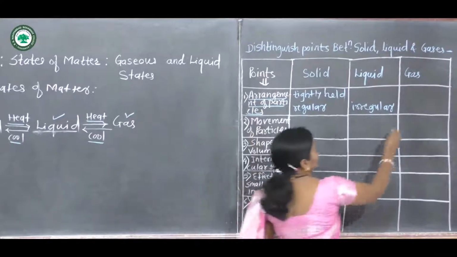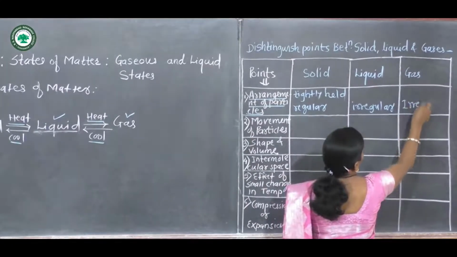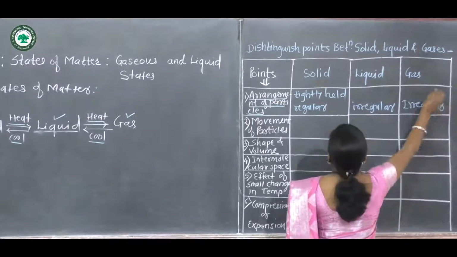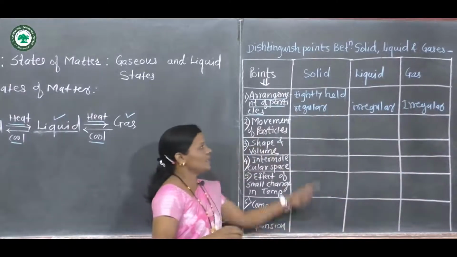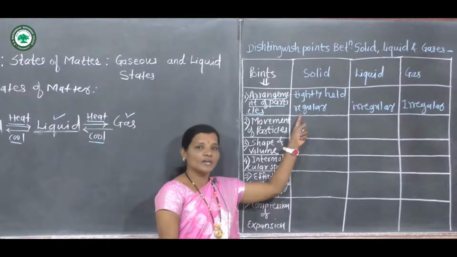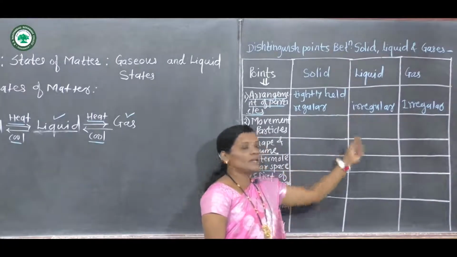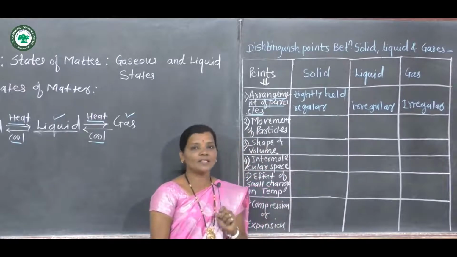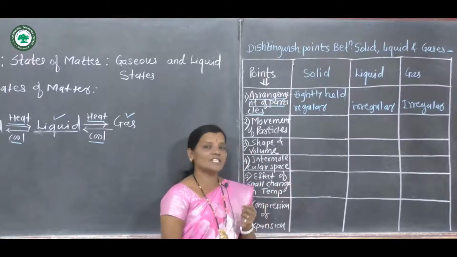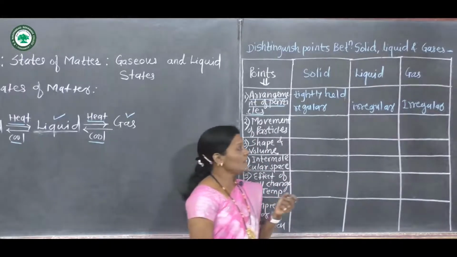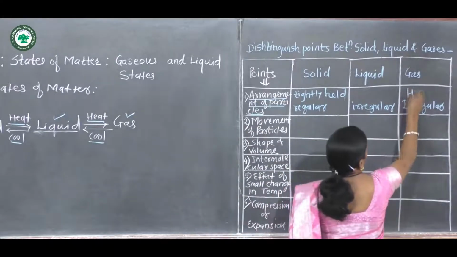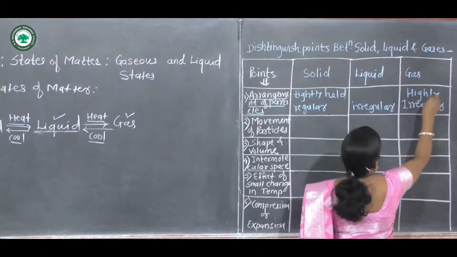And so if we compare arrangement of particles, then in case of solid state, regular arrangement of particles is observed. In case of liquid state, irregular arrangement of particles is seen, and in case of gaseous state, highly irregular arrangement of particles is observed.